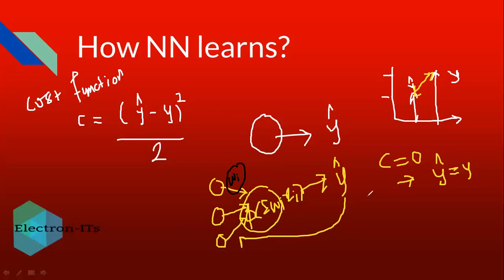You have to follow this process till you get the minimum cost function. Ideally it should be 0, but in many cases you will not get c as 0, so it should be close to 0. That is what you have to do. So the number of iterations should be a large value, like 1000, 10,000, 20,000, and so on. So this many iterations you have to perform every time, for the updation of weights, the value of w. So weight updation is an important parameter when you talk about neural network learning.